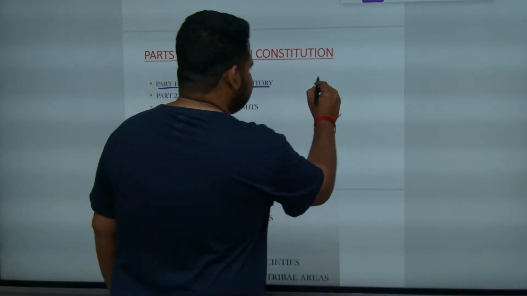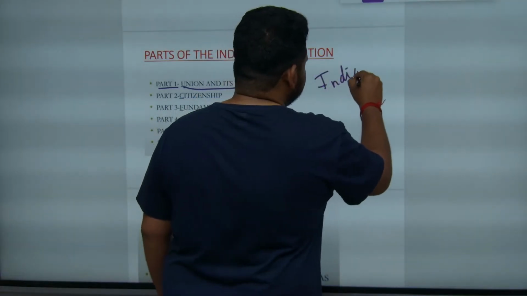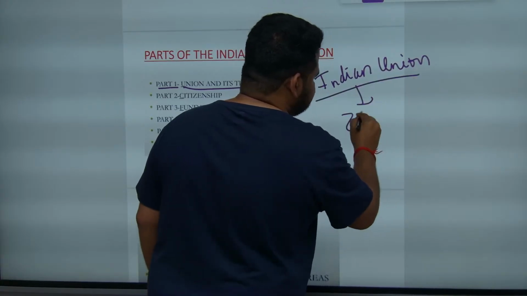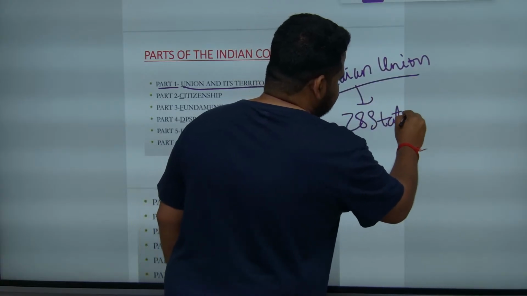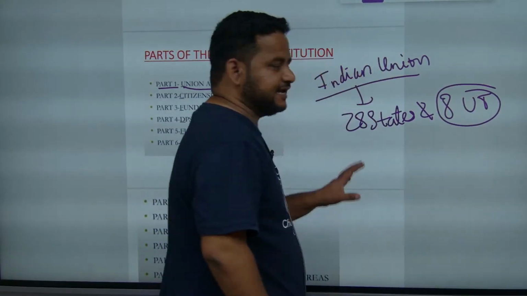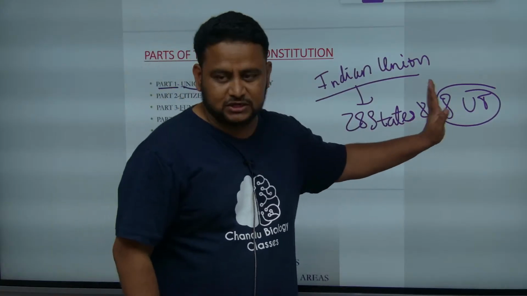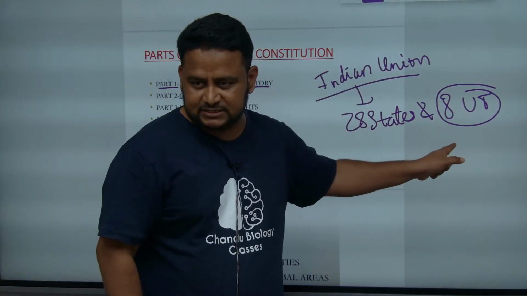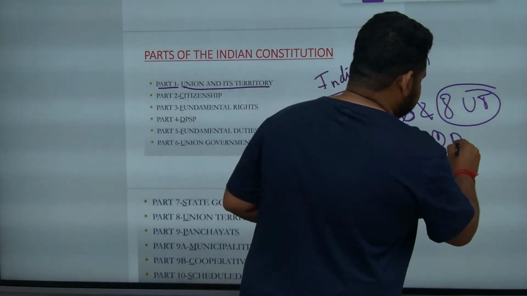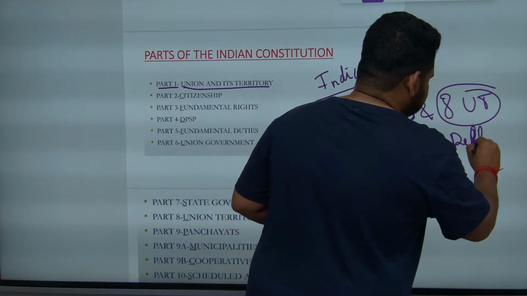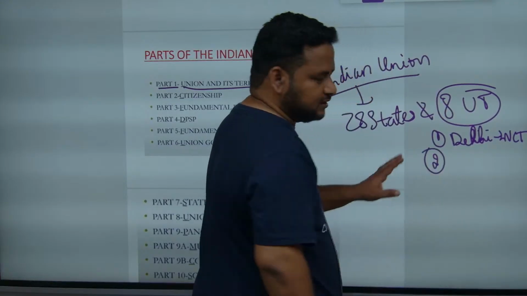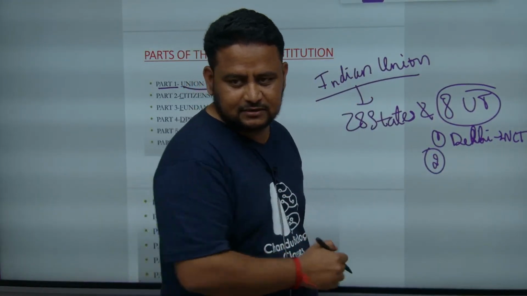Wonderful. So at present we have 28 states and 8 union territories. This one you definitely must know. 28 states and 8 union territories. What are those 8 union territories? One is Delhi, the National Capital Territory. After Delhi, nearby comes Chandigarh.